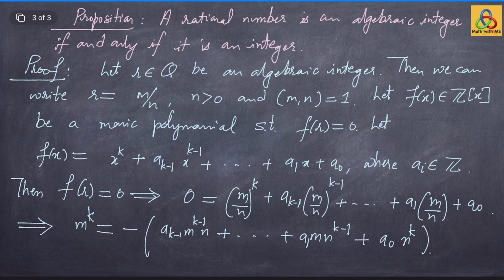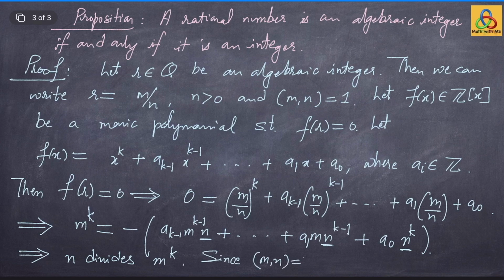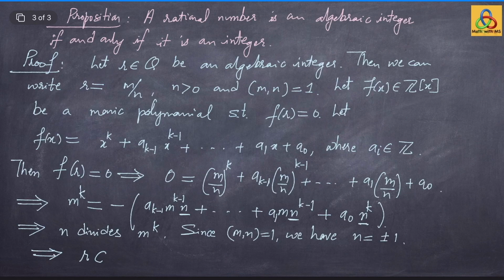You see that all of these terms have n in common. This implies that n divides m to the power k. But m and n are co-prime. Since m and n are co-prime, the only possibility is that n should be equal to plus or minus 1, which implies that r is in fact an integer.